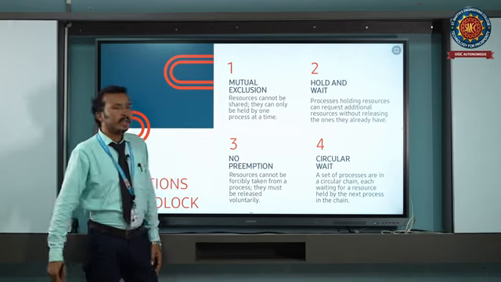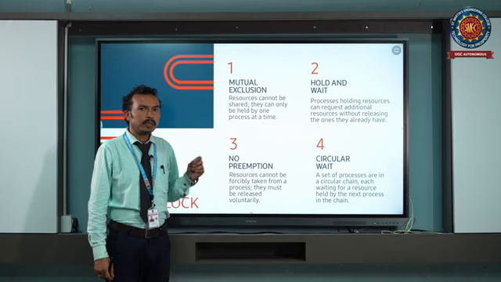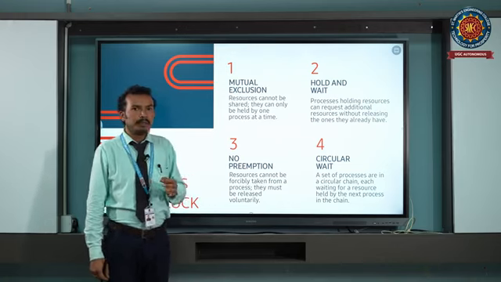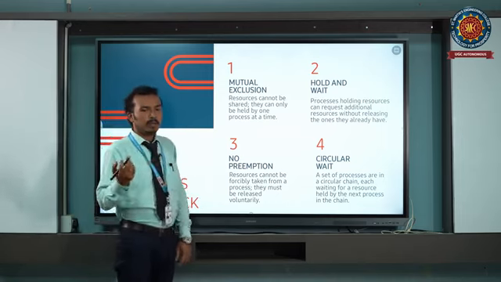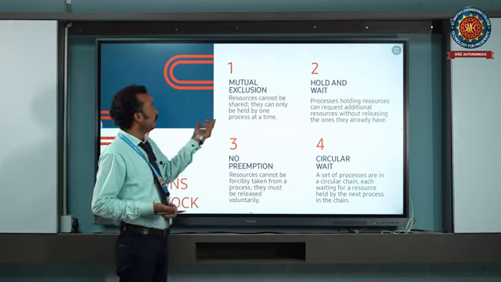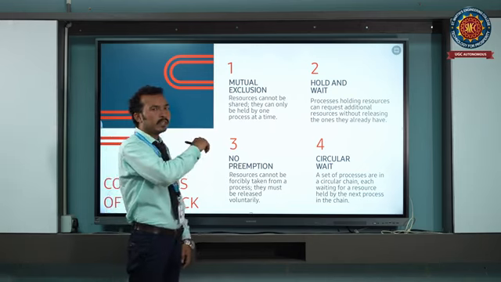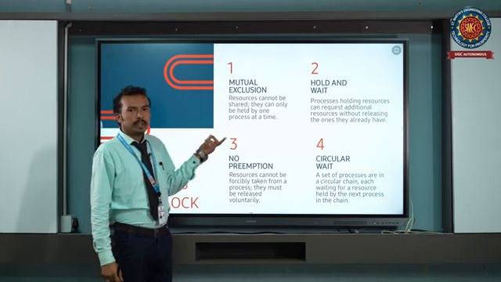Mutual exclusion means at that particular time, only one process will hold the resource. That resource is not shareable. If the resource is shareable between 2 processes, the deadlock will not occur. So the resources involved are non-shareable resources, like a printer. Example, printer is one of the resources.